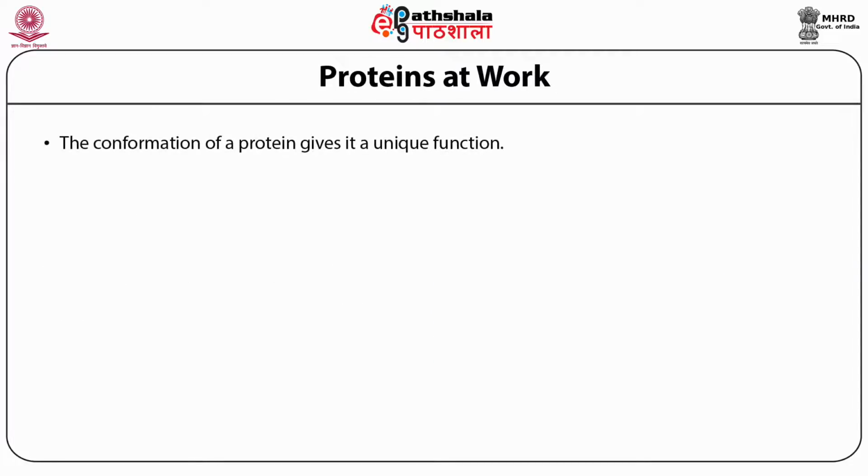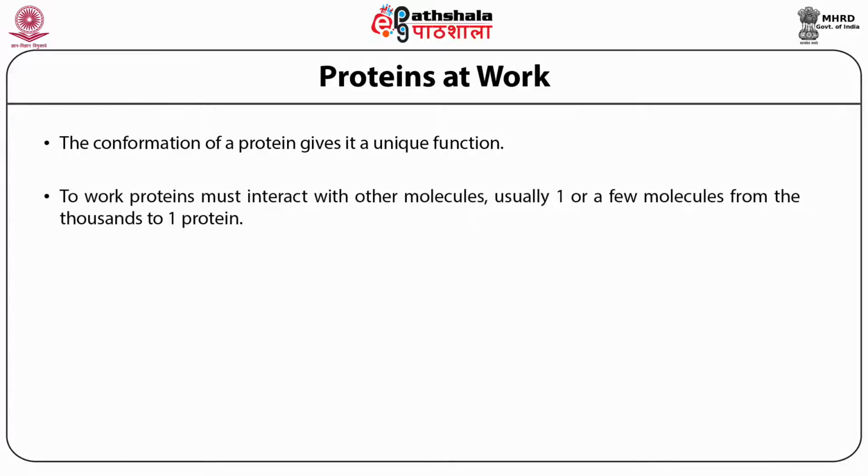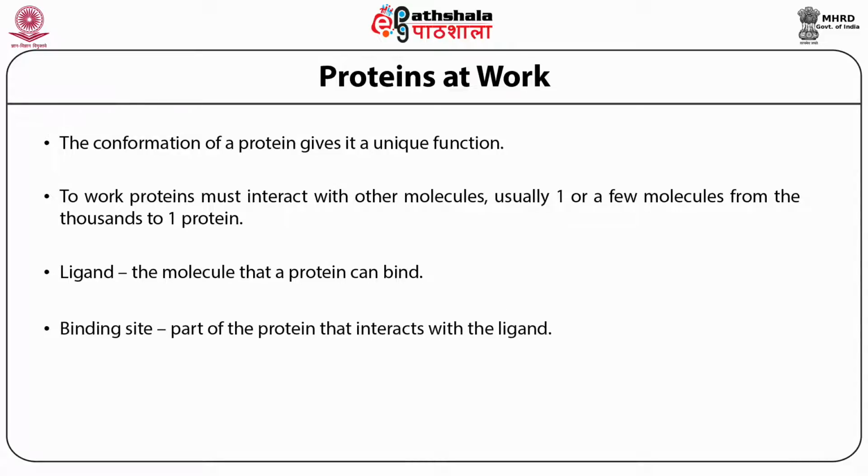Proteins at work. The conformation of a protein gives it unique functions. To work, a protein must interact with other molecules, usually one or a few molecules out of the thousands. Ligand: the molecule that a protein can bind. Binding site: the part of the protein that interacts with the ligand. It consists of a cavity formed by a specific arrangement of amino acids.